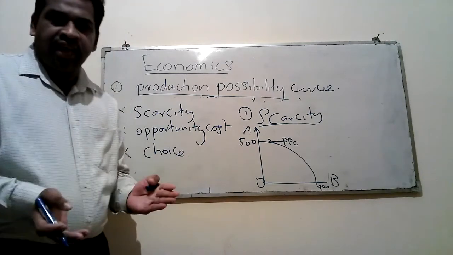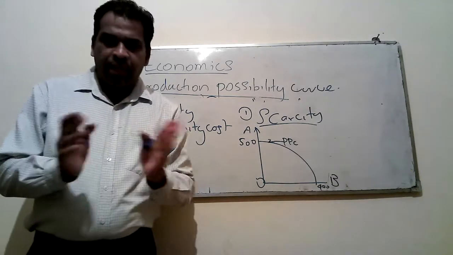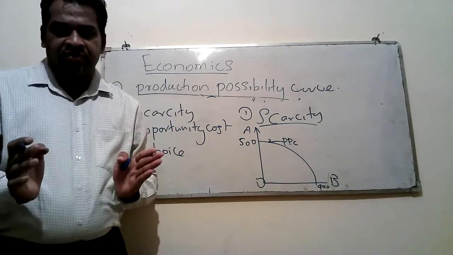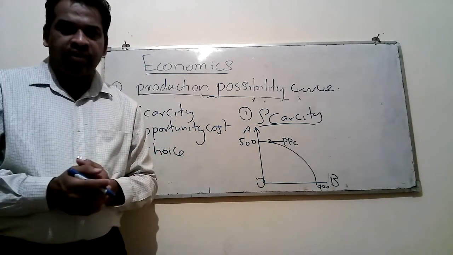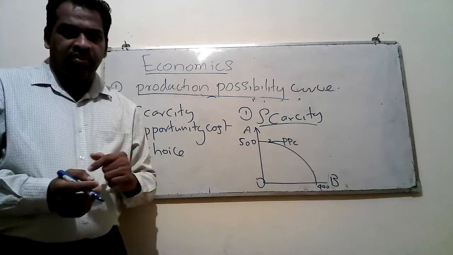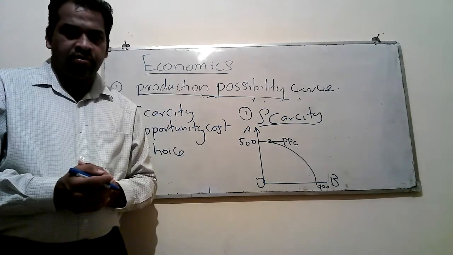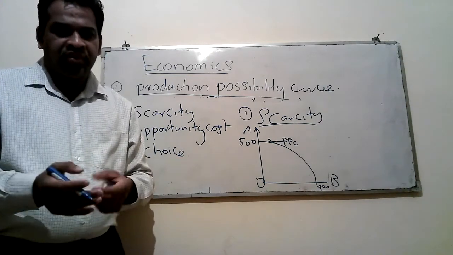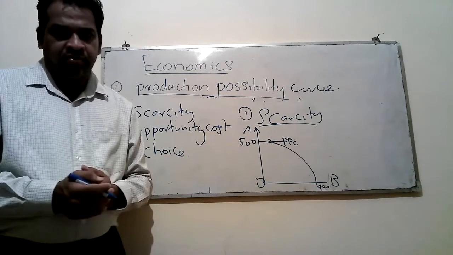Then what is scarcity? Scarcity is the gap between unlimited wants and limited resources. We have a subject called economics because of scarcity. In economics, we are going to fulfill unlimited wants by using limited resources.